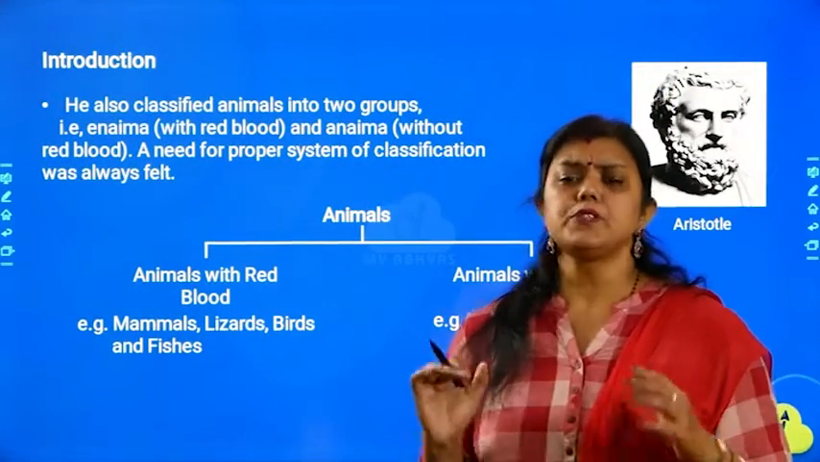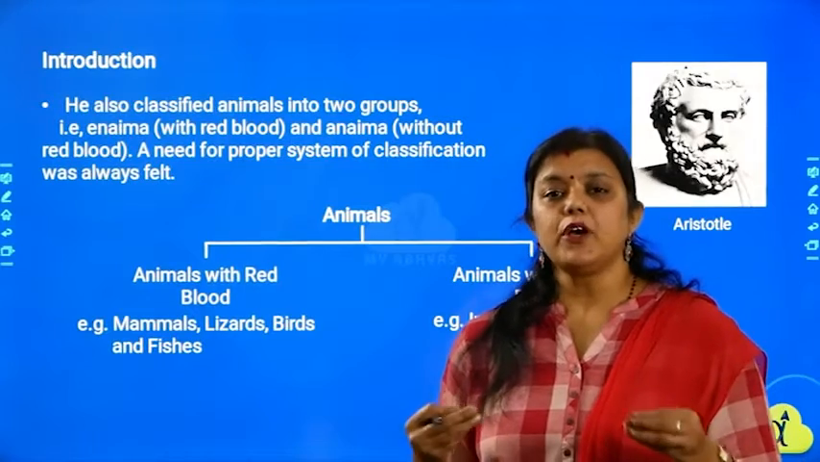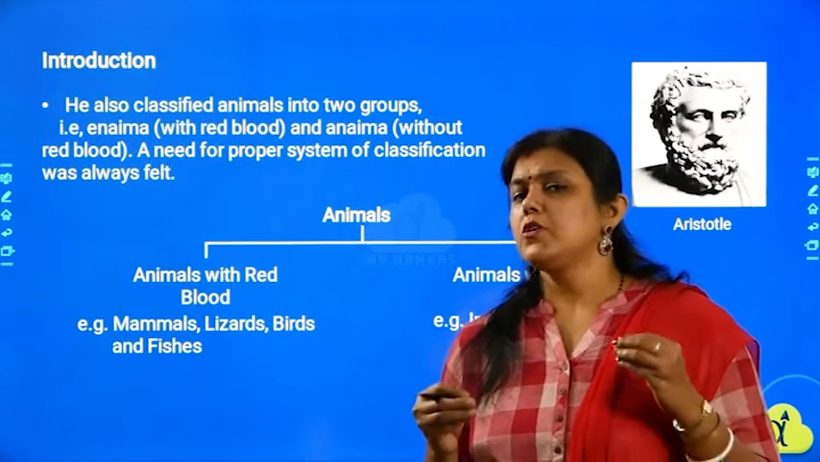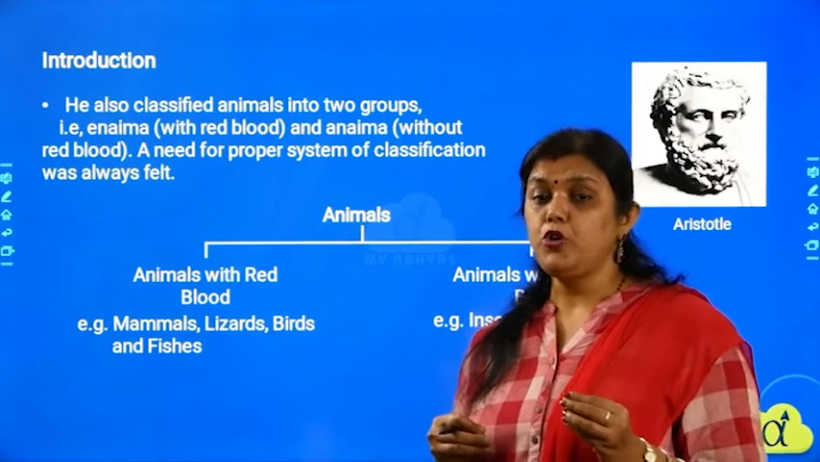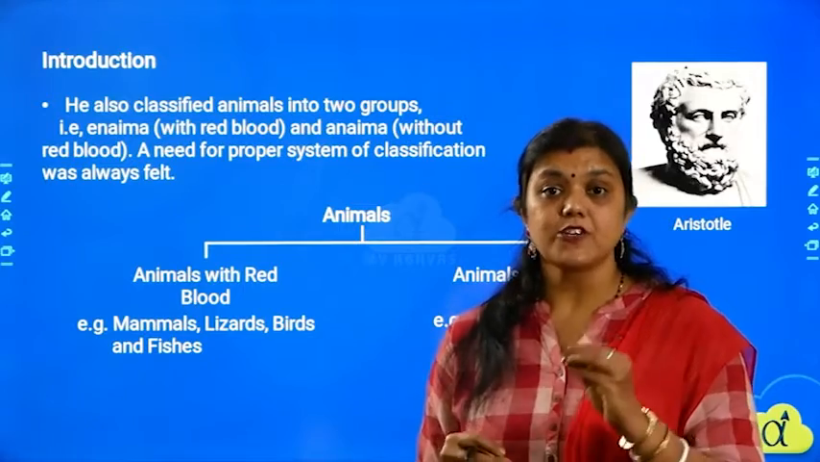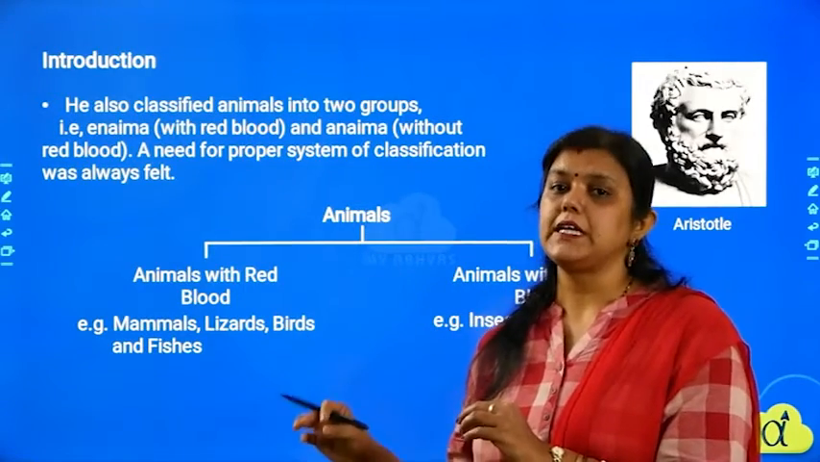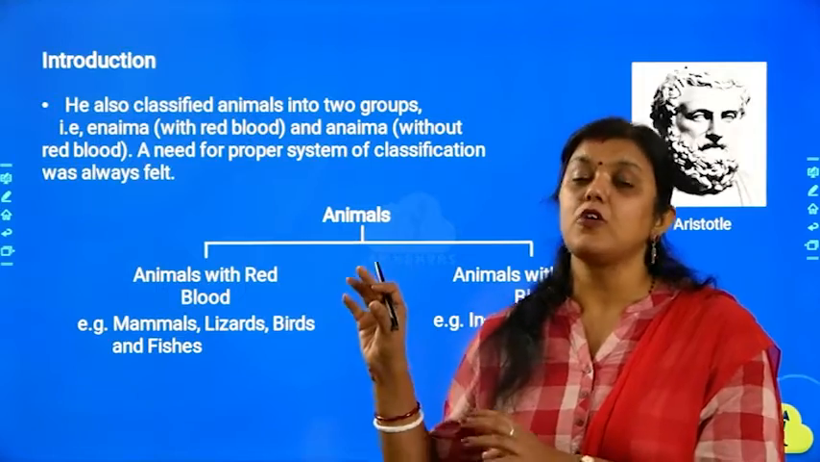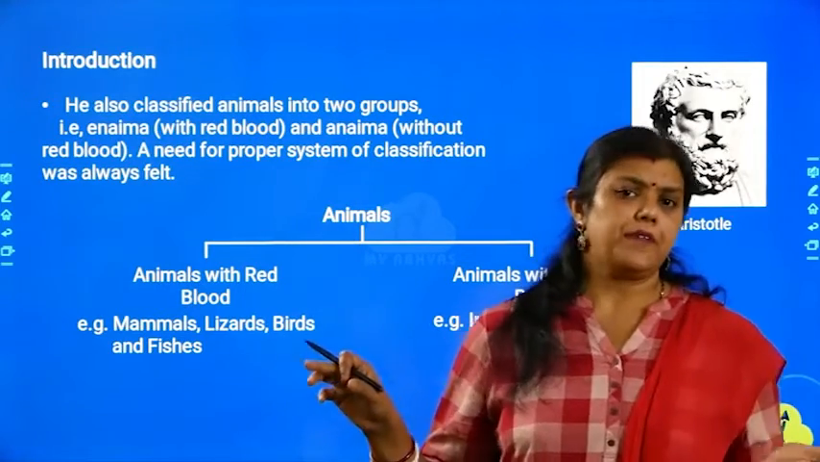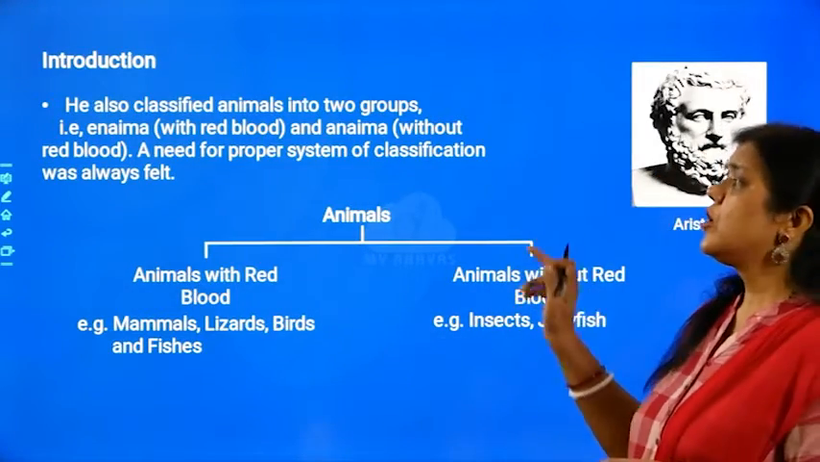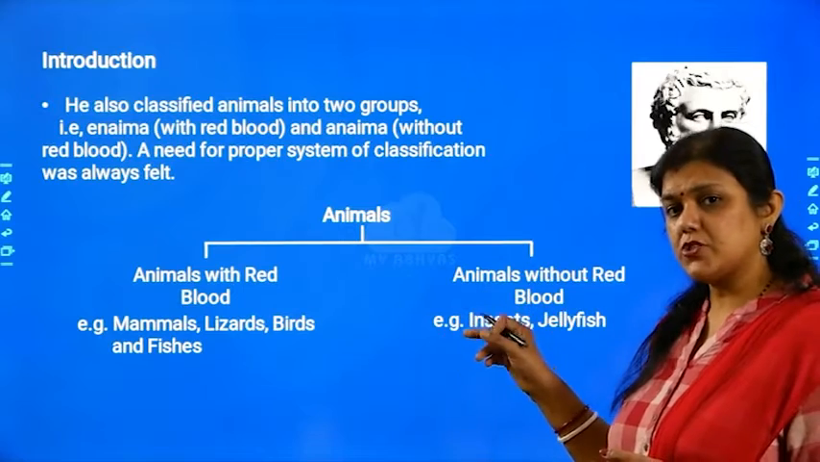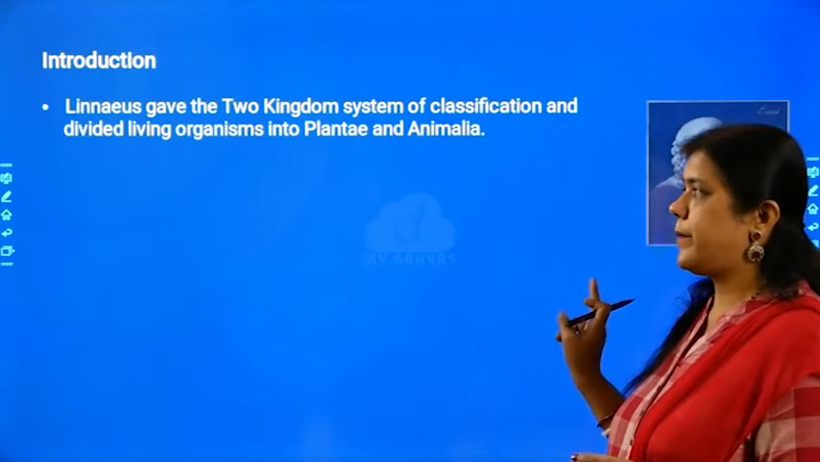But this was not enough. Some better way of classification was required because all the plants cannot be put together on the basis of trees, shrubs and herbs. All the animals at the same time cannot be put together on having a character called having red blood cells or not having red blood cells. That is not good. So a need for a proper classification system was still there.